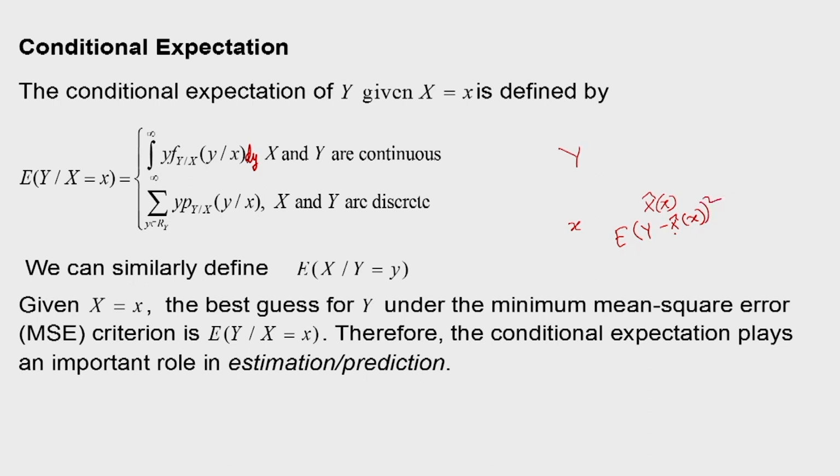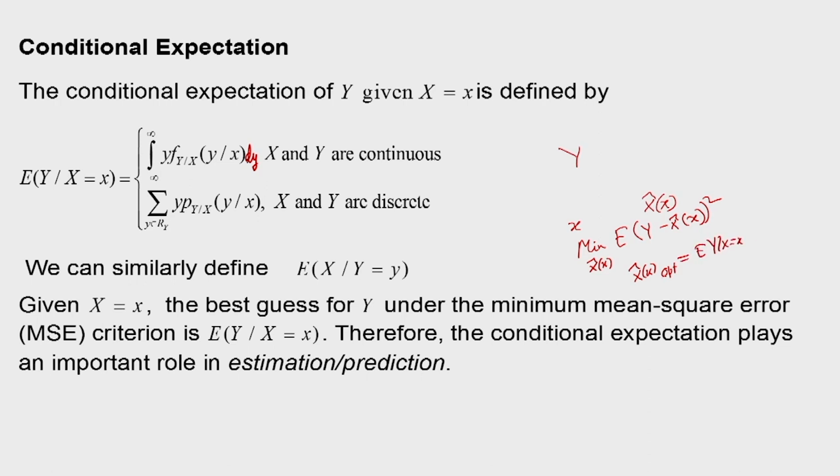Now, this we have to minimize with respect to all the possible functions X hat of x, over all possible X hat of x. So, if we carry out the minimization, then we arrive at this relationship that X hat of x optimum is equal to E of Y given X is equal to small x.